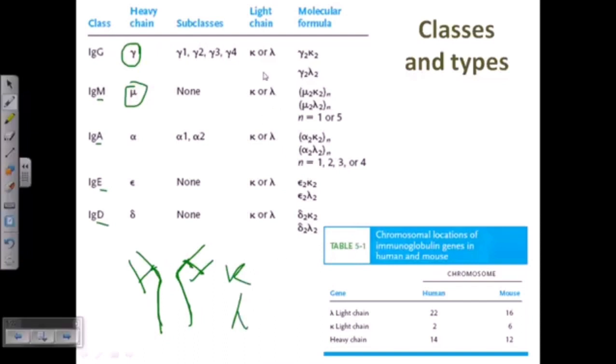In all these cases, we can have both types of light chain. Either it is a kappa type or it is a lambda type. That means the amino acid structure that we can get is of two different types based on the structure. Some of them we call kappa, some of them are called lambda. There are molecular formulas to get these names, but these are the actual different classes and types. The classes are based on the heavy chain constant region, and the types are denoted with the light chain constant region. That is very, very important.